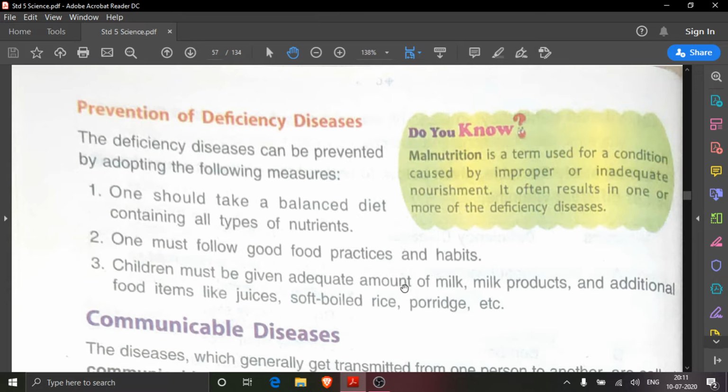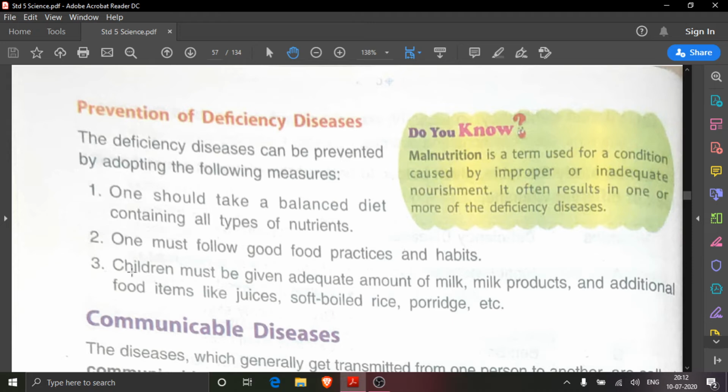We should follow good food practices and habits to protect ourselves from deficiency diseases. And what are the good food practices and habits? We should always wash our hands before eating. We should always keep our food covered. We should always eat fresh food. We should not eat spoiled food. These are the good food practices and habits which we should develop to save us from deficiency diseases.